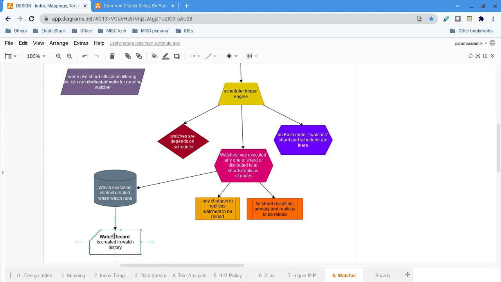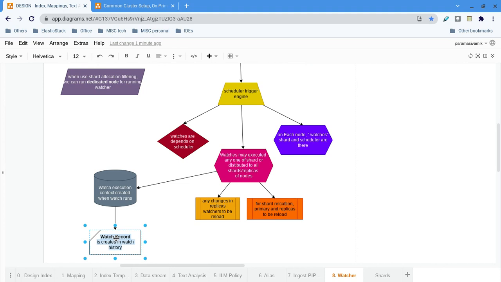Once it has completed all the phases, we will discuss the different phases later. Let's assume the watcher has completely executed all the phases. Then it will update the watch record in the watch history. The watch record is initially created when starting the execution, with the status await execution.